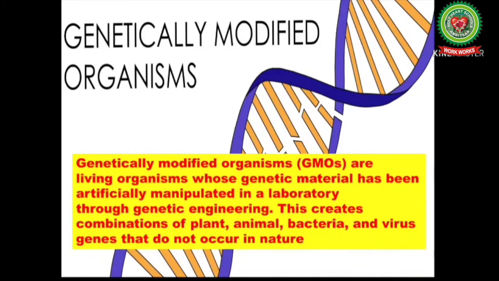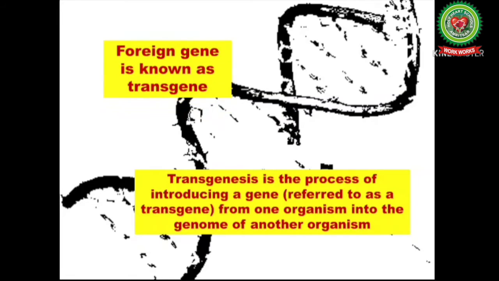Genetically modified organisms are living organisms whose genetic material has been artificially manipulated in a laboratory through genetic engineering. GMOs are created by selecting and inserting a particular gene into a recipient to get the desired trait.